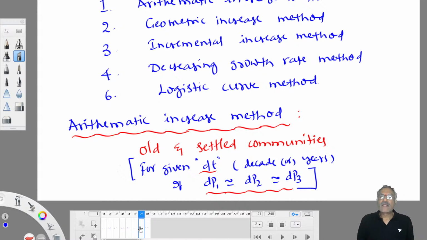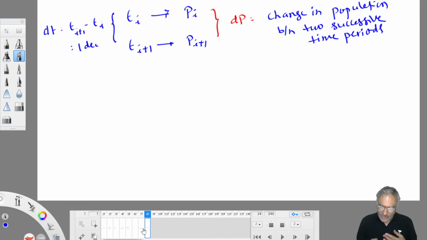Suppose 1970 to 80 the population difference is 20,000, and 80 to 90 the population difference is 1 lakh. If a difference like that is there, you can't apply this method, because that is a drastic difference. Understood? By looking at the data you can understand, and then you can apply this method.